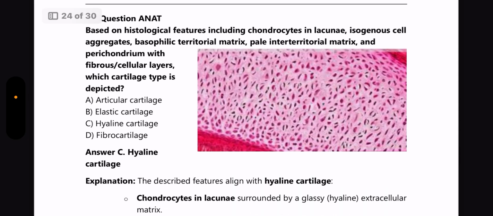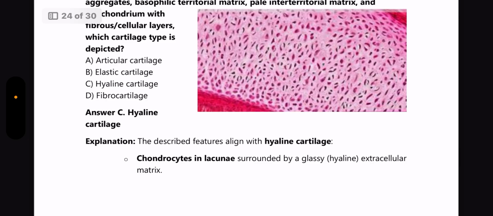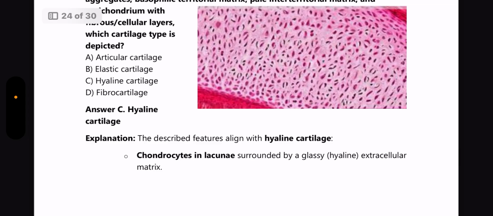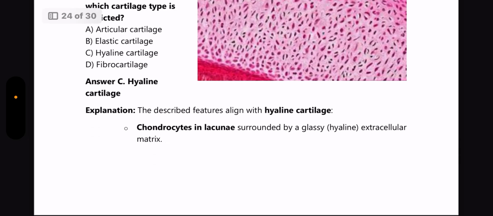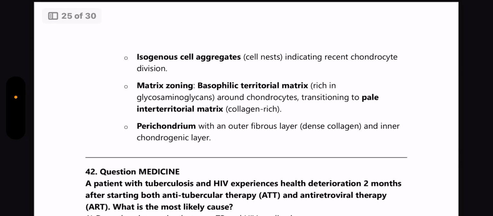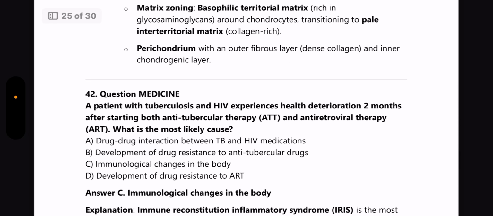Next, based on histological features including chondrocytes in lacunae, isogenous cell aggregates, basophilic territorial matrix, pale interterritorial matrix, and perichondrium with fibrous and cellular layers, which cartilage type is depicted? Answer is hyaline cartilage. So the described features are of hyaline cartilage, where there are chondrocytes in the lacunae surrounded by a glassy, that is hyaline, extracellular matrix, and also isogenous cell aggregates indicate recent chondrocyte division. Matrix zoning is present, and perichondrium with an outer fibrous layer and inner chondrogenic layer is also seen.